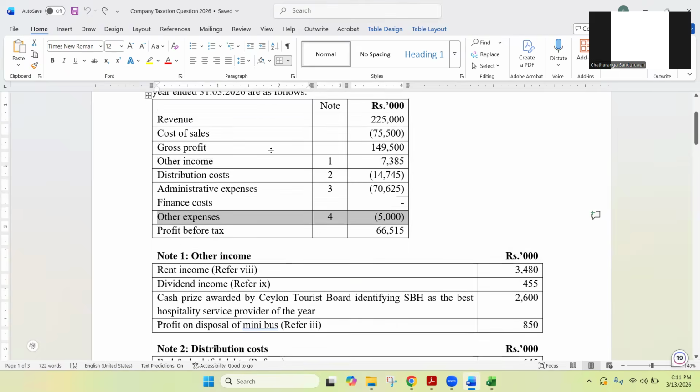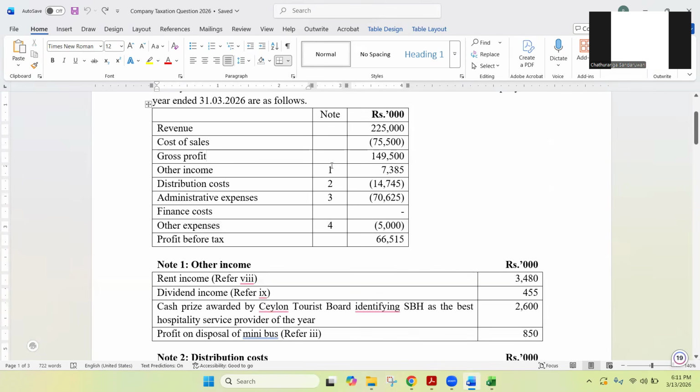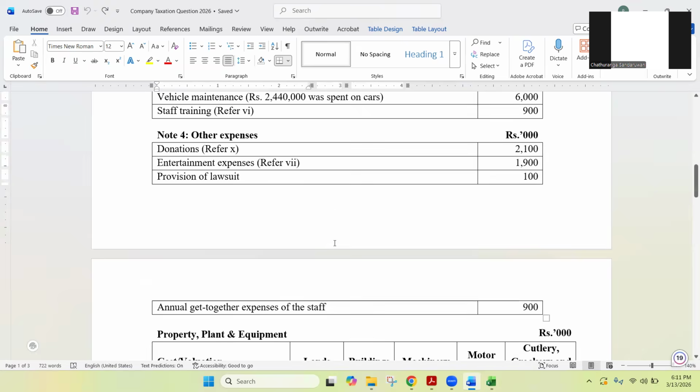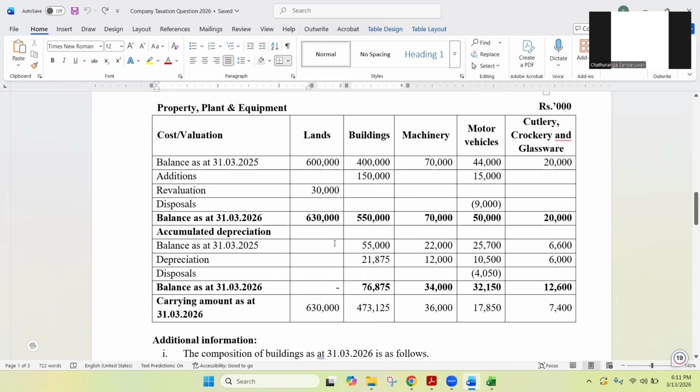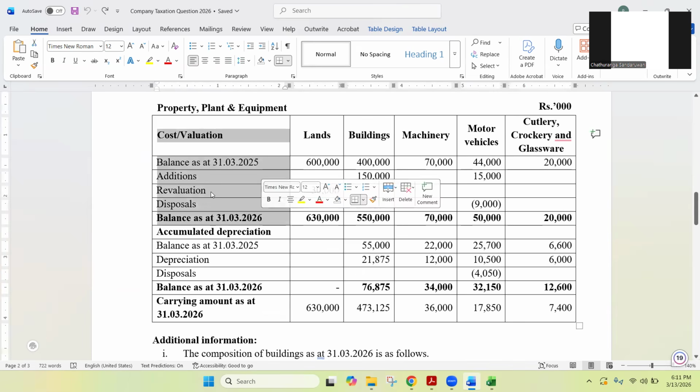Okay, so we have covered the main 4 notes, right? Note number 1, 2, 3, and 4. We have covered the main notes. Now we have another important note in any financial statement set, PPE note, property, plant, and equipment. As you can see, we have been given the cost or the valuation details starting from the opening balance.